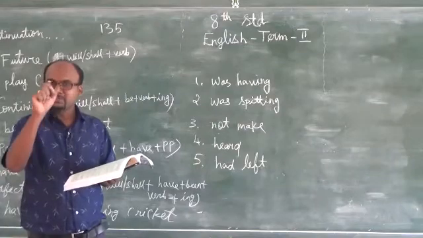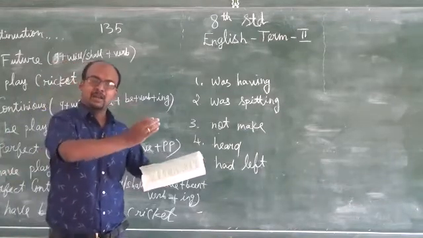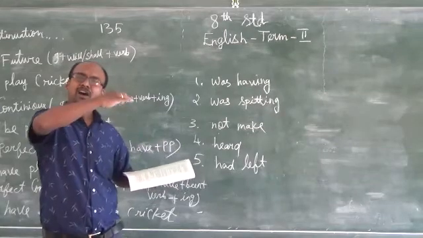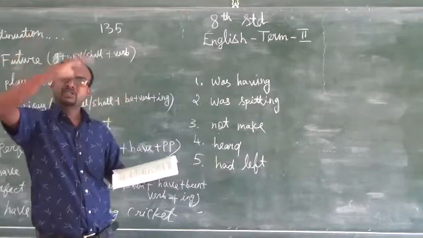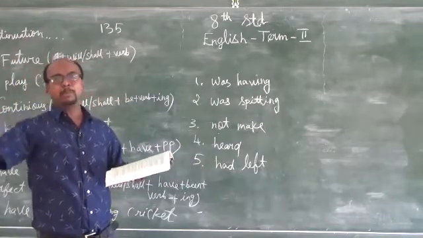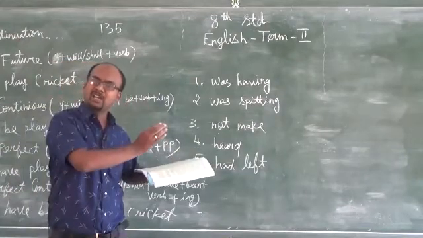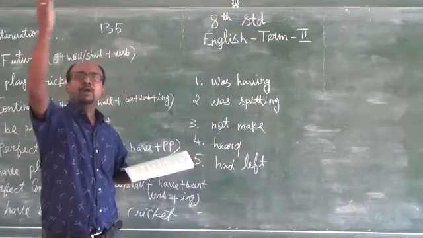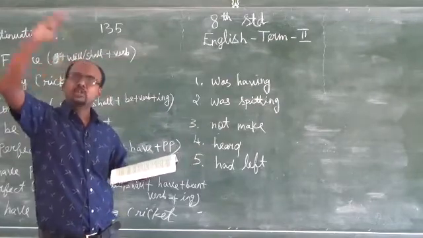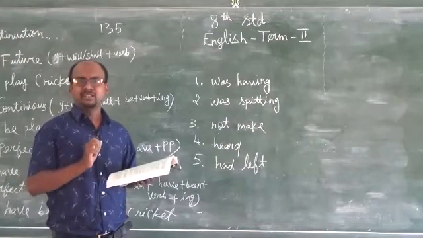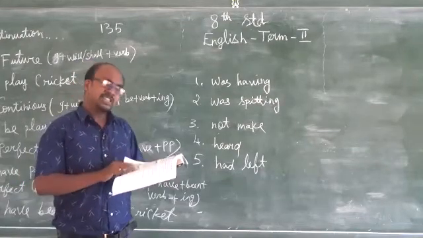If the time is mentioned, one action began at a certain time in the past and kept on continuing with the time mentioned, which means past perfect continuous tense.